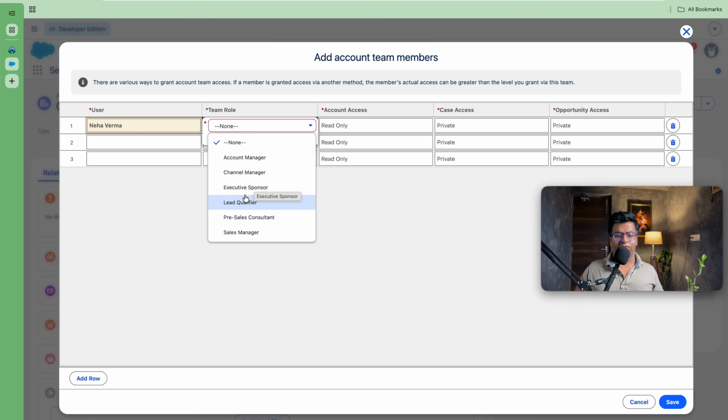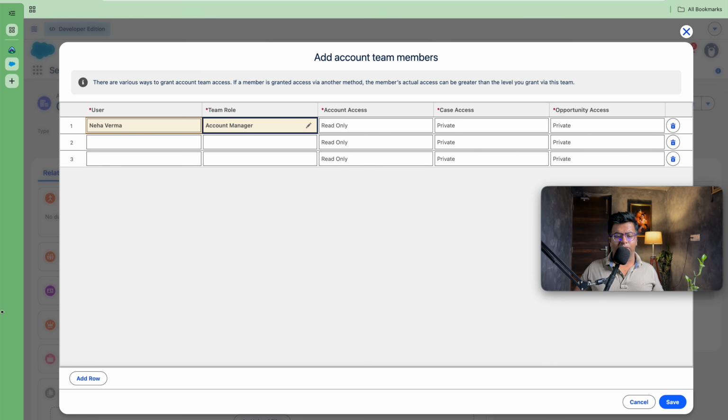I will be adding it as account manager, and let's provide the access of account as read write. Why is it disabled? Yeah, it is coming here, read write, and with the opportunity as well, let's make it read write. For case, let's make it read only. Simply we will be making the case read only, and we will be saving this out.